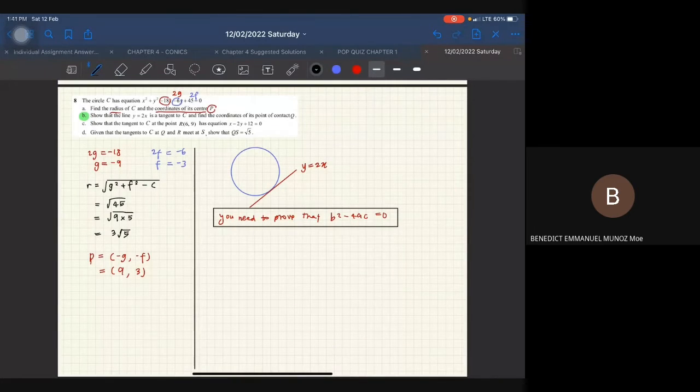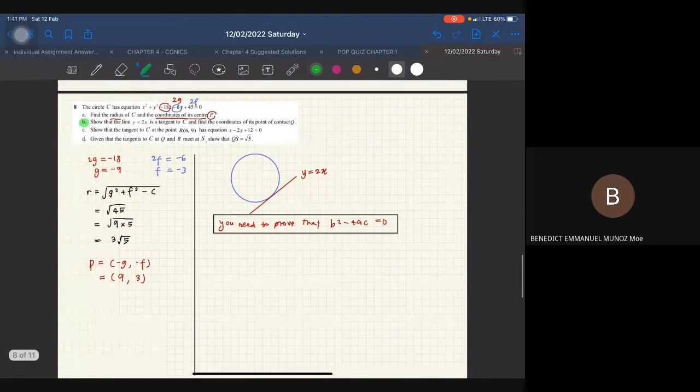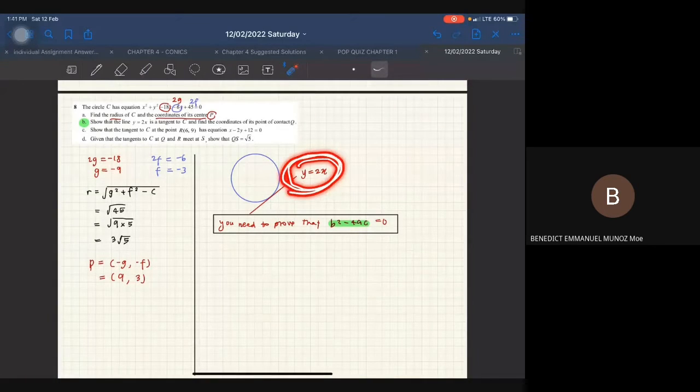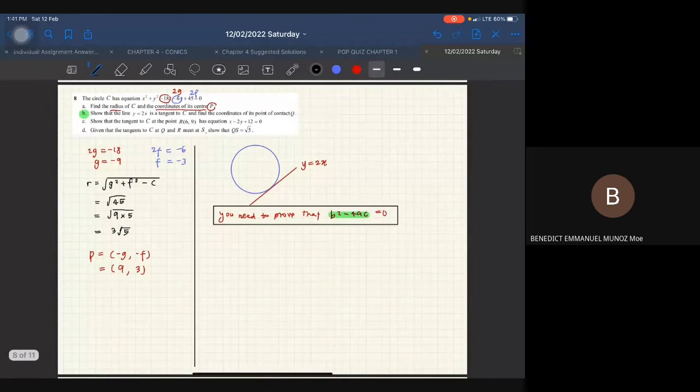Mestilah awak tahu nilai b square minus 4ac ni. You need to find b, you need to find a, you need to find c. Okay, so how are we going to find this? You need to substitute this equation into your circle equation. Alright, so substitute the equation that we have.